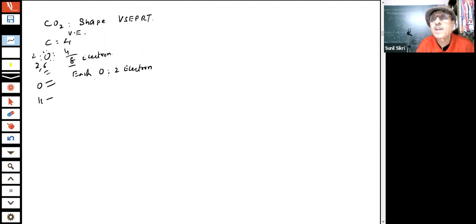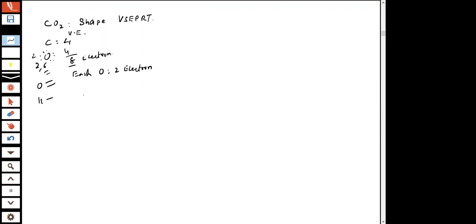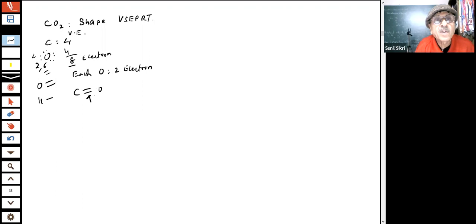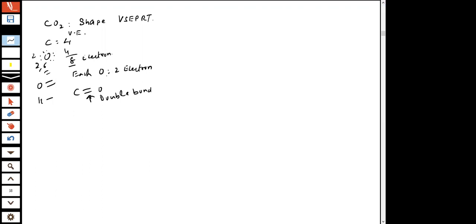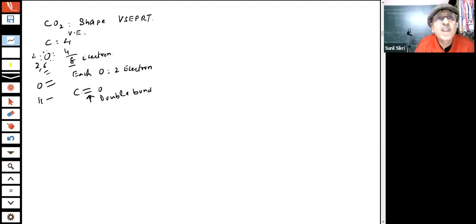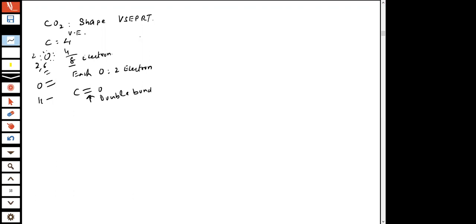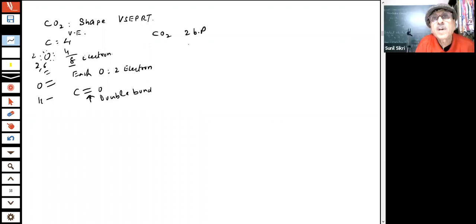So in such cases, what will happen? These carbon-oxygen bonds are double bonds, students, not single bonds. You can see that 2 plus 2, 4 electrons are used. Therefore, in this case there will be 2 bond pairs. For CO2, I can say there are 2 bond pairs and 0 lone pairs. When there are 2 bond pairs and 0 lone pairs, what shape is expected for the CO2 molecule?